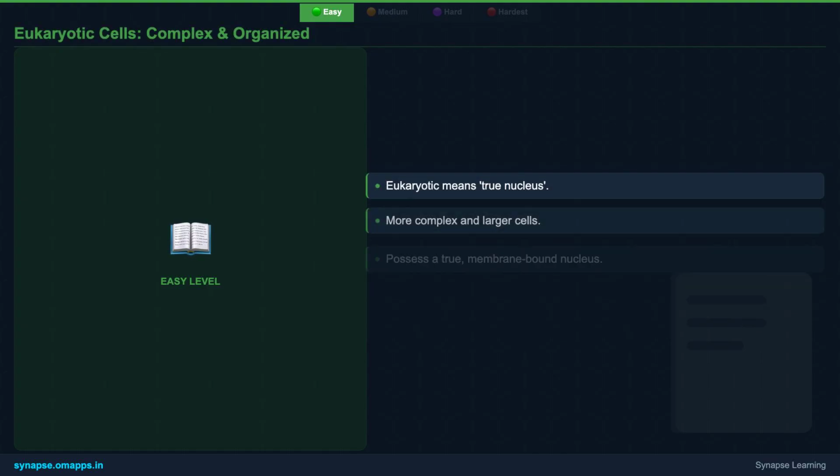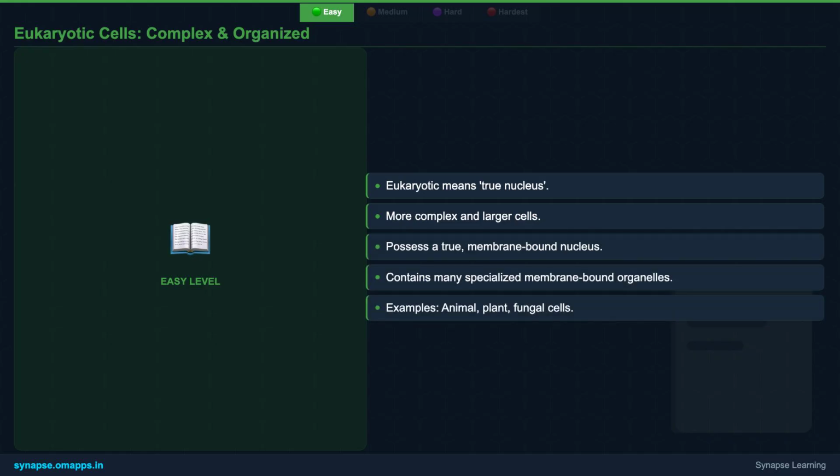Moving on to eukaryotic cells, these are like multi-room factories, much larger and more complex. They have a true nucleus, a dedicated control room that safely stores their genetic blueprint, DNA. Plus, they're packed with specialized compartments called organelles, each performing a specific job. Think of plant cells, animal cells, fungi, and protists, all are examples of these intricate eukaryotic structures. This division is fundamental to understanding biology.